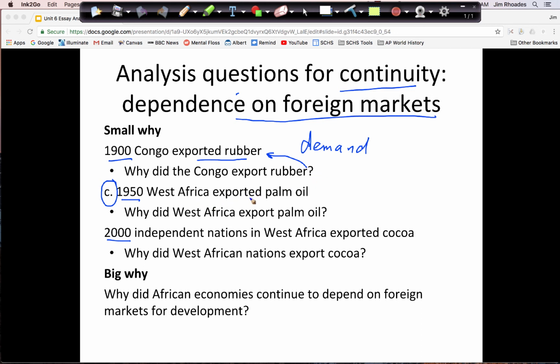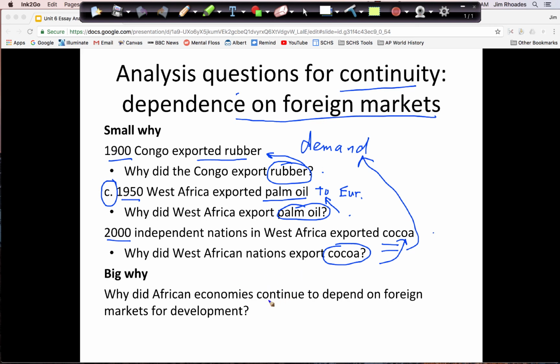In 1950, I've got the exporting of palm oil, and because I'm supporting this dependence on foreign markets, I want to make sure that the palm oil is being exported to places like Europe. And again, why did they do that? And then I chose for a different piece of evidence cocoa. So that way I can have different pieces of evidence that I'm talking about in each of those areas. So why export cocoa? And this is going to be a recurring topic, and I'm just going to talk about different products, okay?